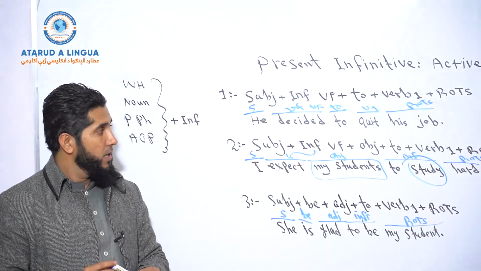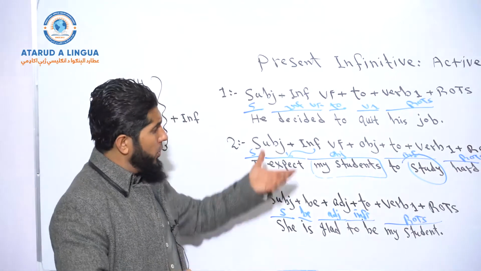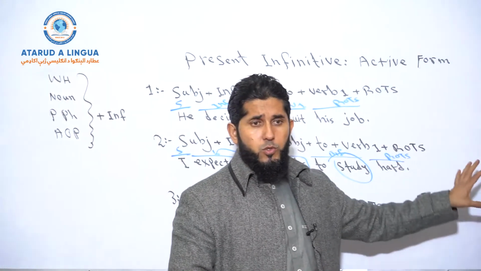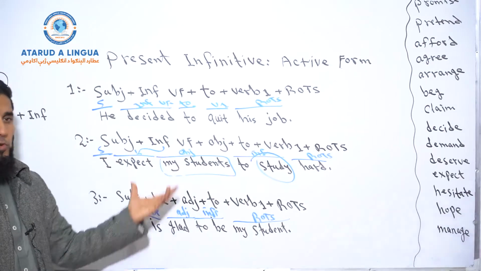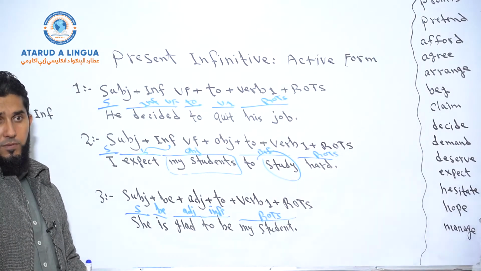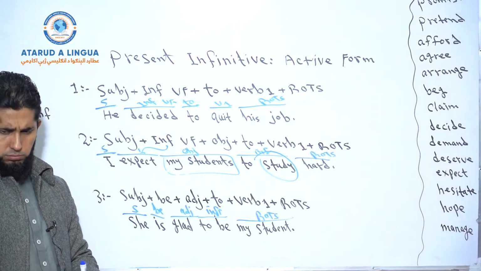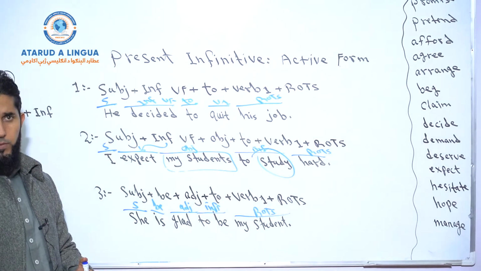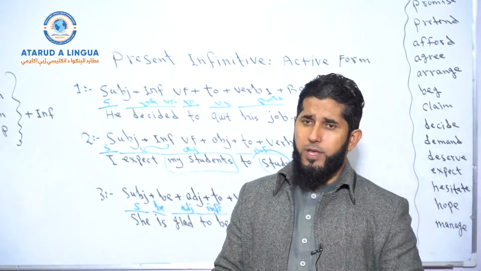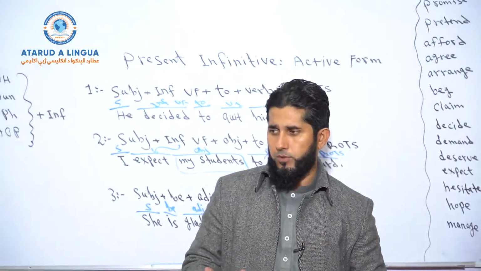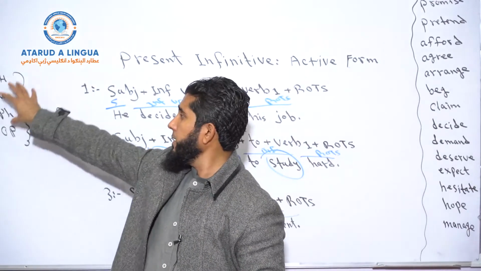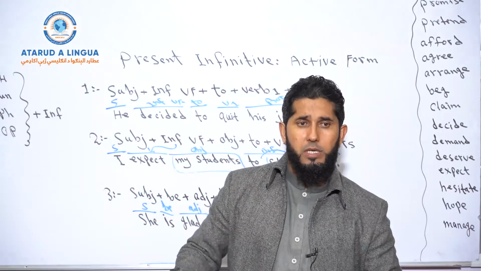Okay, so now look at these three structures and look at those verbs and try to use those verbs in your sentences. Plus, there is a list of infinitive verbs in your books. You can use infinitive verbs from that list as well, okay? So everybody try to make an example. But before that, let me give you some more examples, using these three structures, or you can use these words plus infinitive as well.